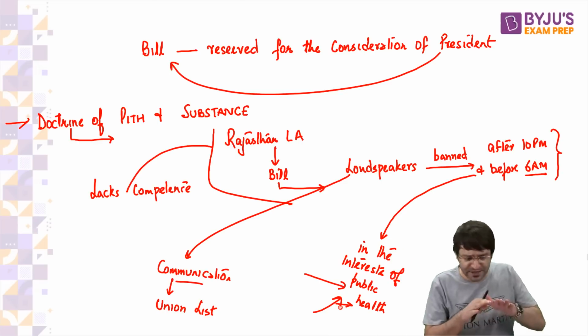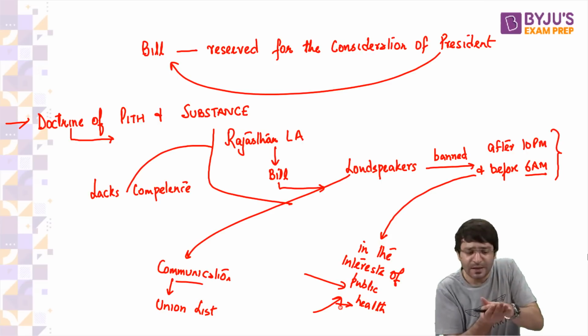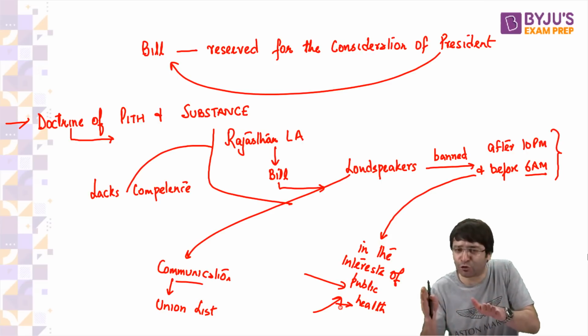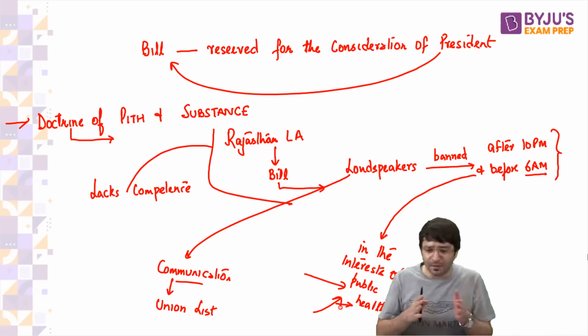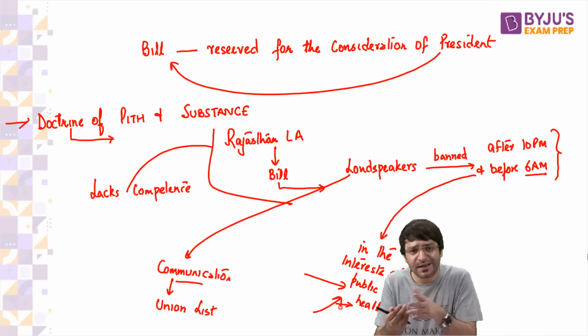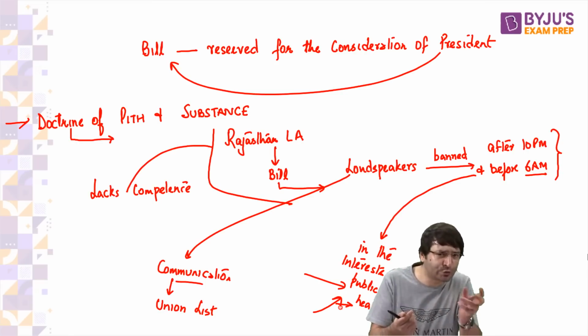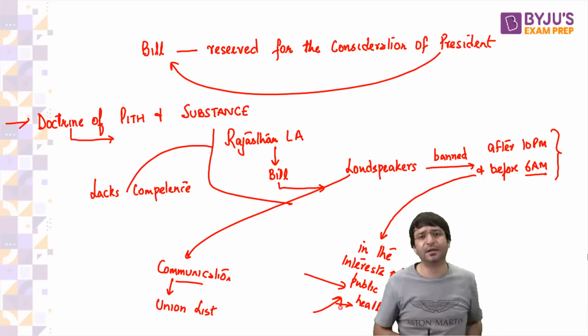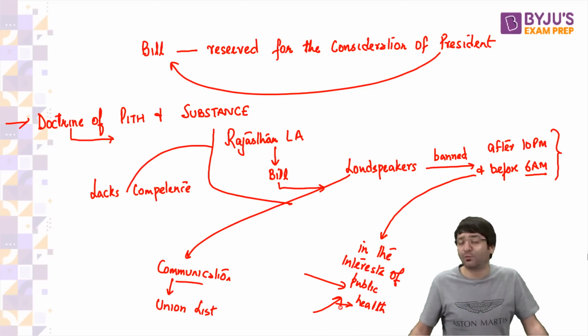But what if the state legislature is passing a law which is within its jurisdiction, but there is incidental encroachment into the domain of the Parliament? Or Parliament is passing a law which is under its competence, but there is accidental or incidental encroachment into the domain of the state. In such a situation, what will prevail? Sir, what is this incidental encroachment?